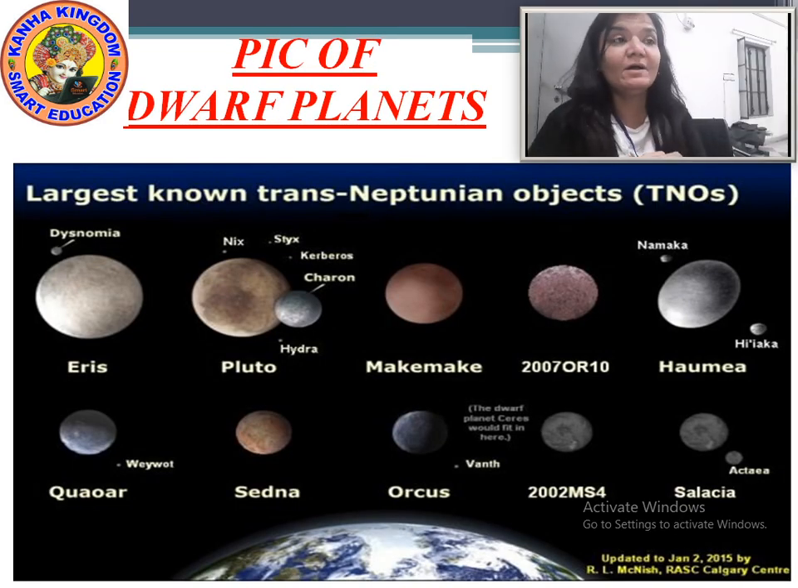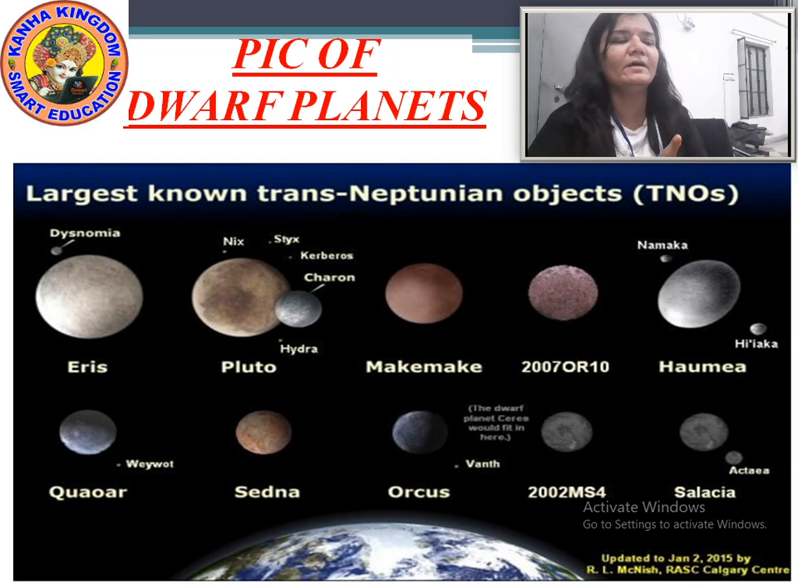Now here is the picture of dwarf planets. Now look at these dwarf planets. I told you the names, Eris, Pluto, Makemake, and Haumea. Now there are other dwarf planets also which you can see there, like Dysnomia, Styx, Charon, Namaka, Sedna, Salacia. These are the other dwarf planets.